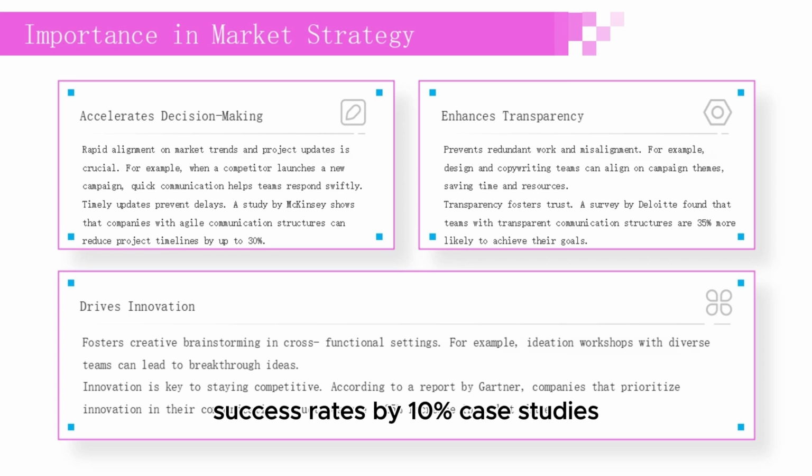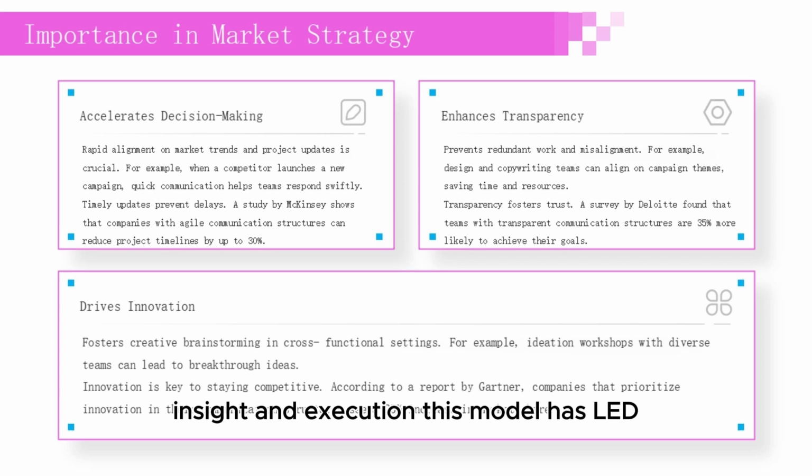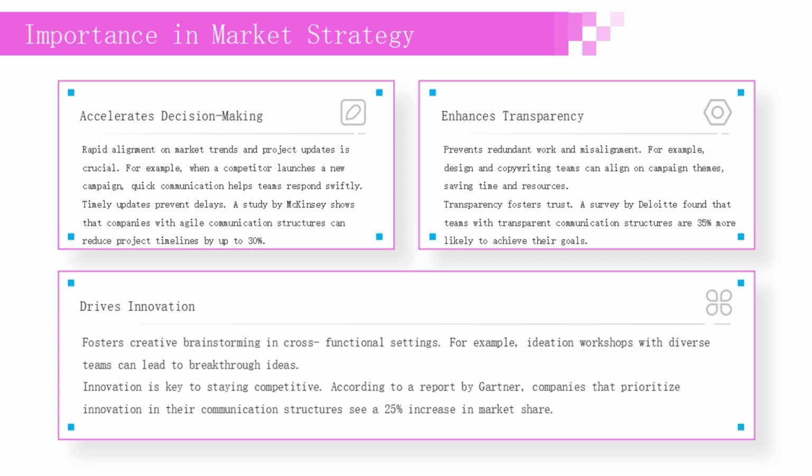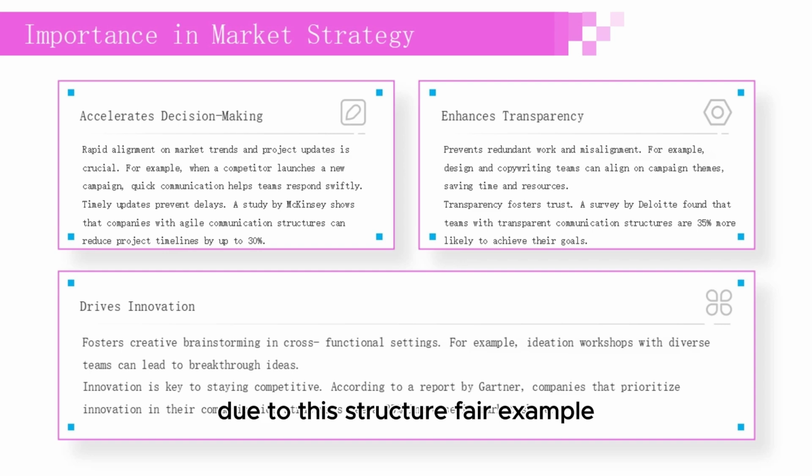Case studies. Ogilvy's Creative Trinity. Strategy, creative, and account teams collaborate to balance insight and execution. This model has led to a 25% increase in campaign effectiveness. Collaboration across functions is key. Ogilvy reported a 20% improvement in client satisfaction due to this structure.